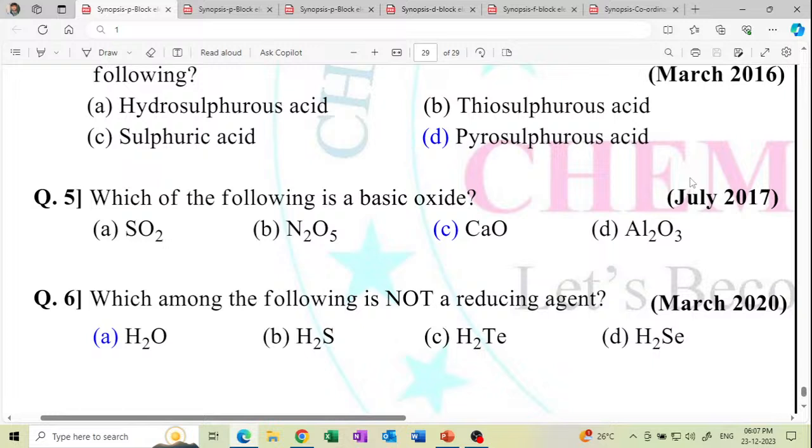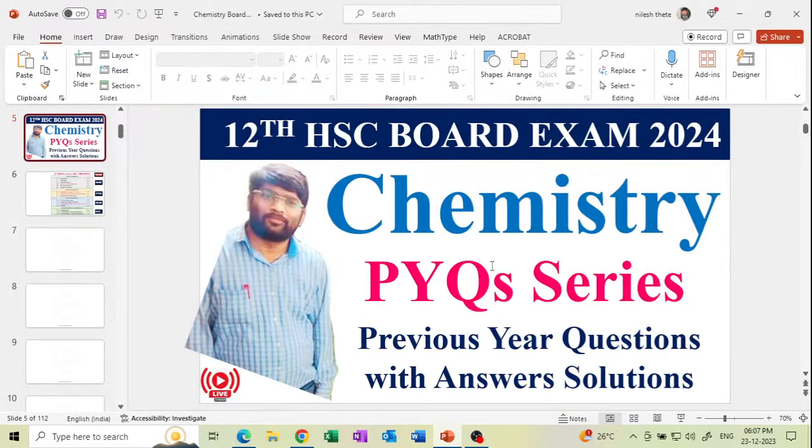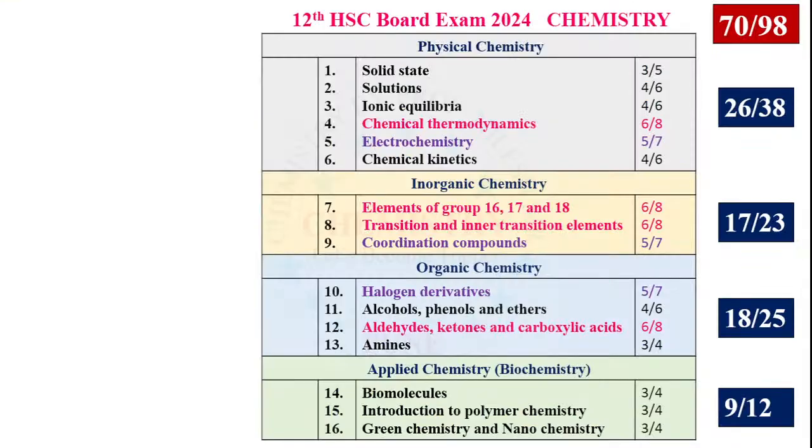Now start the questions one by one from the board examination. These are very important questions for your upcoming board examination. In the last lecture we completed the questions from the halogen derivatives. Alcohols and phenols also completed. Aldehydes completed. Amines completed in the one session. This is the first session, and next is the second session. Biomolecules, introduction to polymer chemistry, green and nano chemistry also completed.